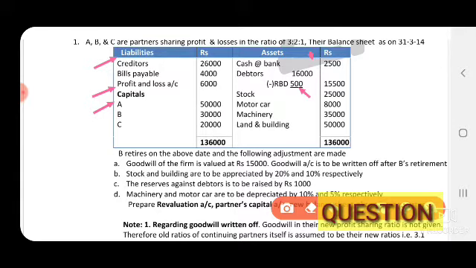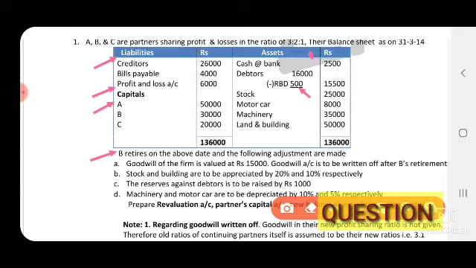So here there is an RBD, this is old RBD. Old RBD you have to minus in reserves. No, RBD is 500. So this RBD we have to minus one more time in a new balance sheet.